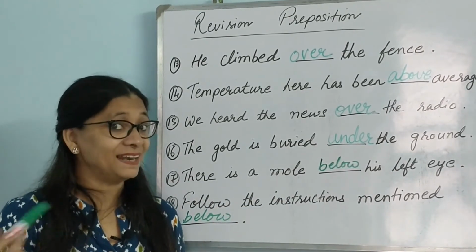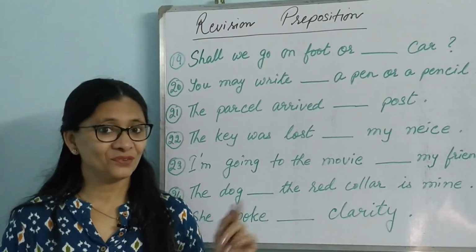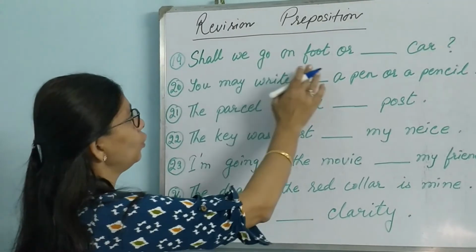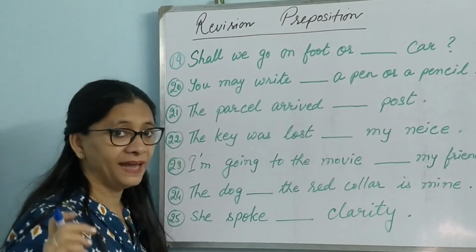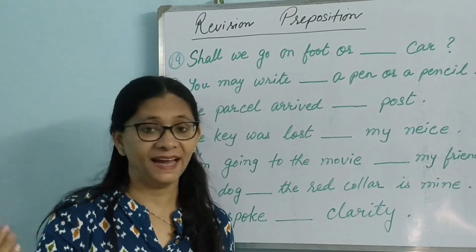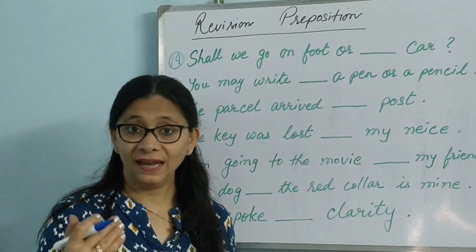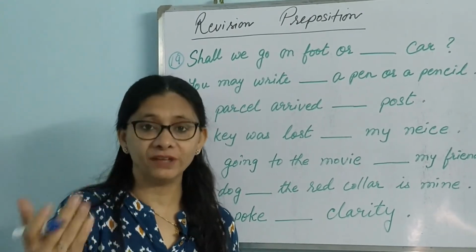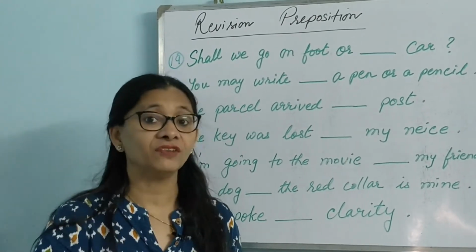Now let us see the last one, the last set of sentences for today. Let's go through them quickly. Shall we go on foot or dash car? So it mentions method. How shall we go? Shall we go on foot or dash car?